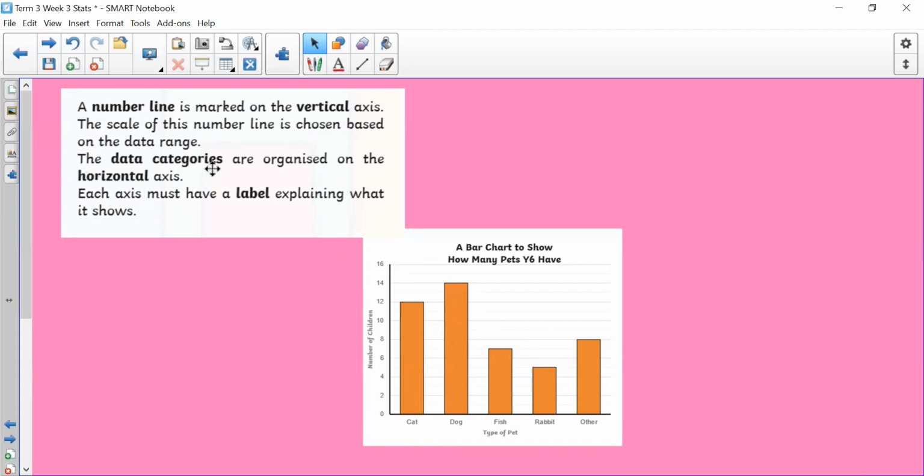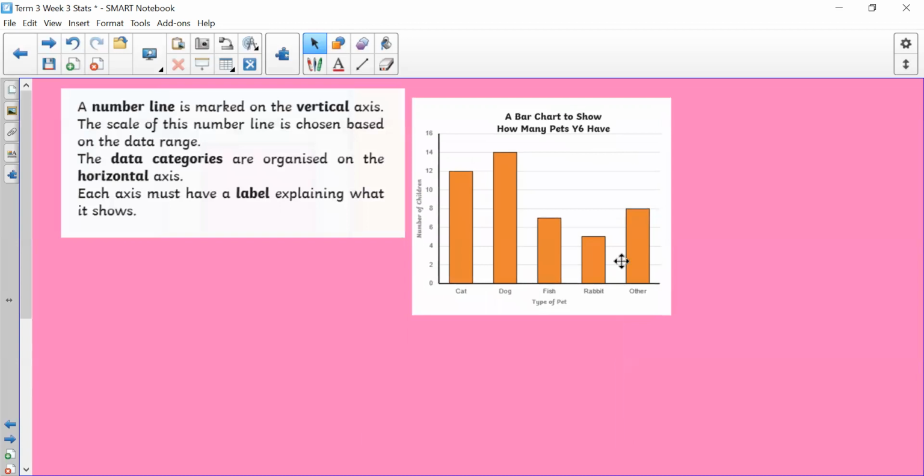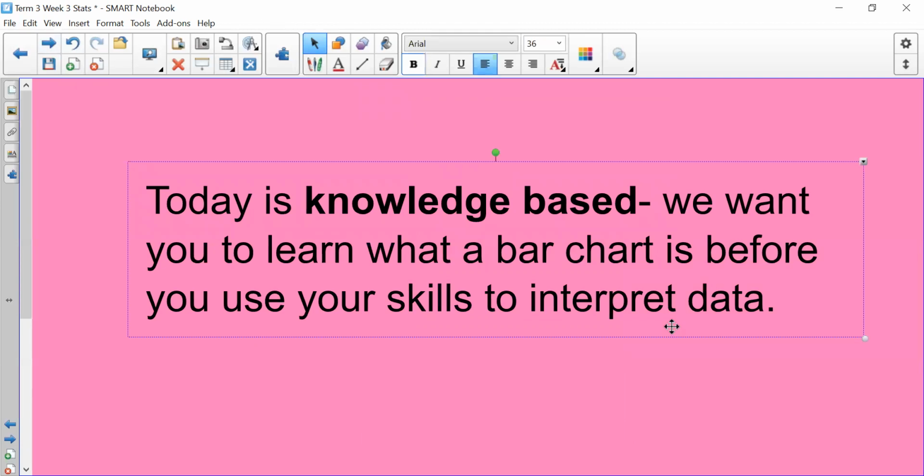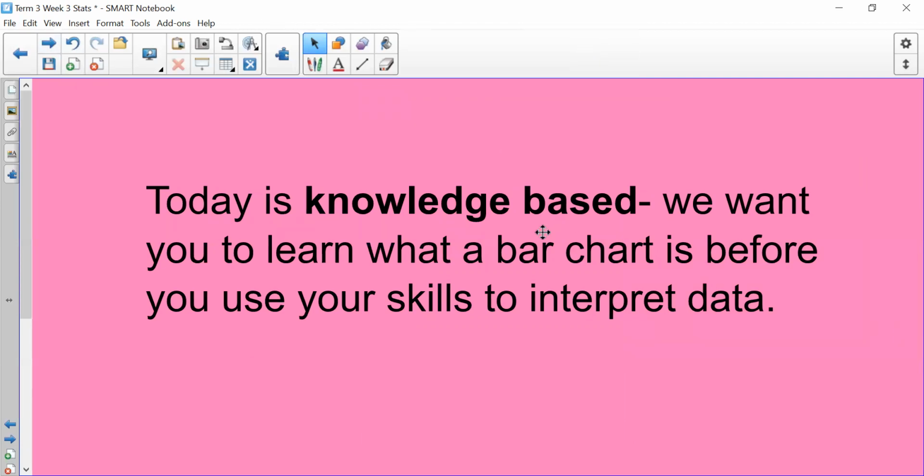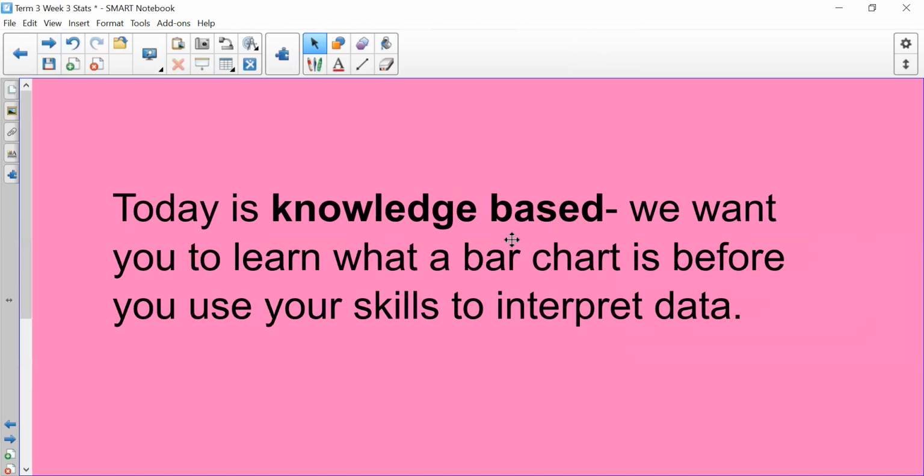The data categories are organised on the horizontal axis. So here, the data categories with the different types of pets. Each axis must have a label explaining what it shows. Can you find the labels on this one? They are here and here. Okay, well done if you spotted those. So again, today is knowledge-based. We want you to learn what a bar chart is before you use your skills to interpret the data, which you'll be doing tomorrow.